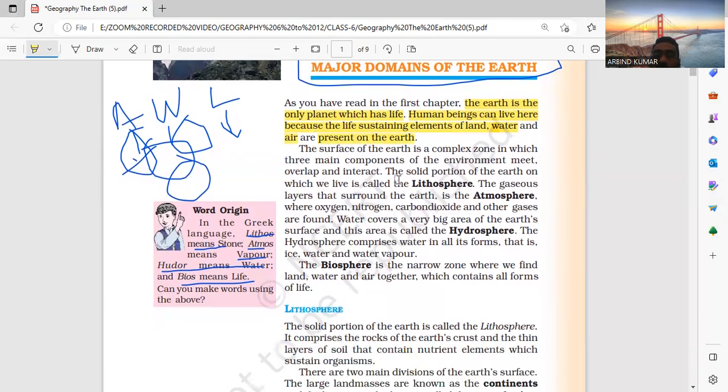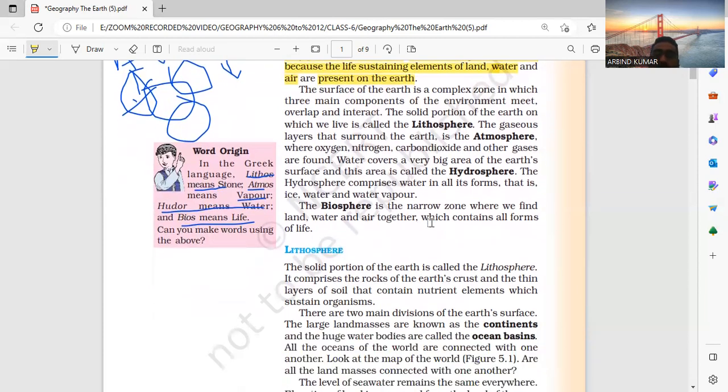Okay? The surface of the Earth is a complex zone in which the three main components of the environment meet, overlap and interact. The solid portion of the Earth is called the lithosphere, and the gaseous layer surrounding the Earth is called the atmosphere. Oxygen, nitrogen, carbon dioxide and other gases are found. Water covers a very large area of the Earth's surface. This area is called the hydrosphere.